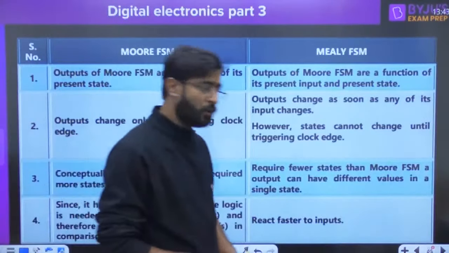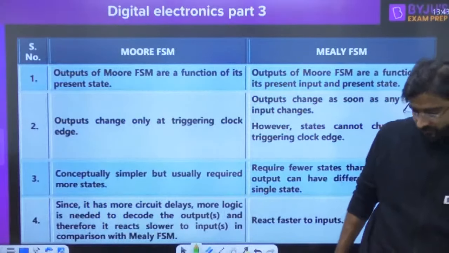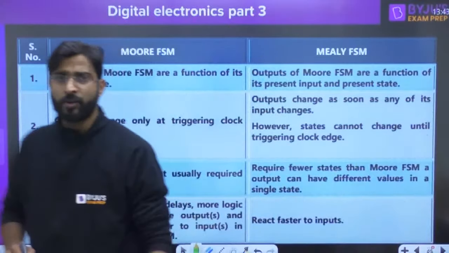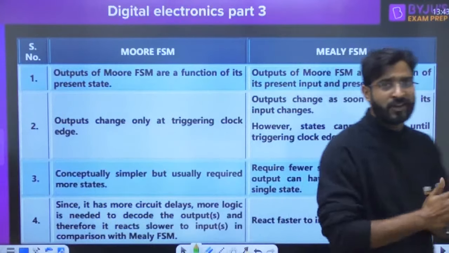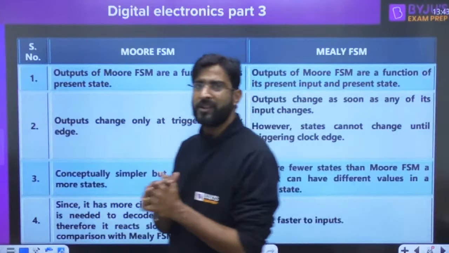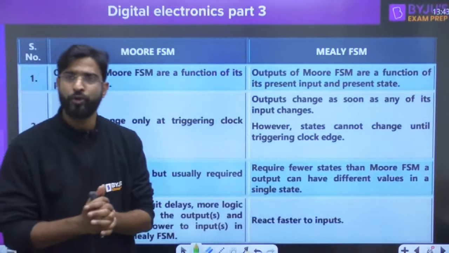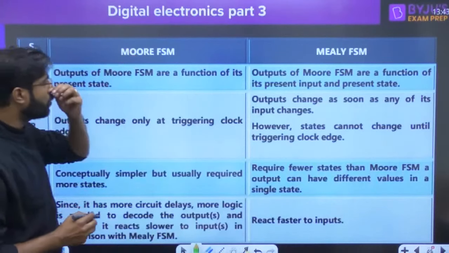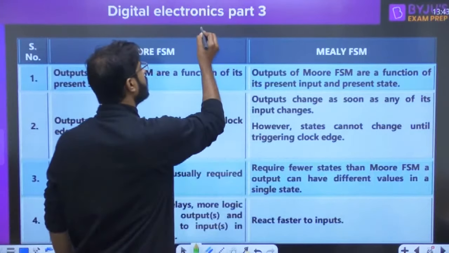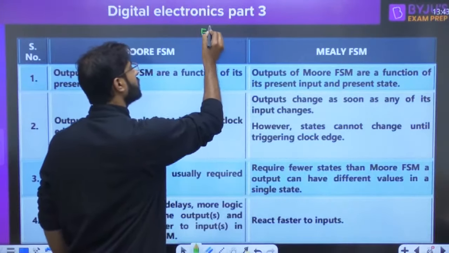Okay, directly we are coming into the FSM, finite state machine. There are some questions given in the PDF. Try to solve those questions also after the class. Now everyone, there will be two types of FSM. Now we are going to discuss the finite state machine.